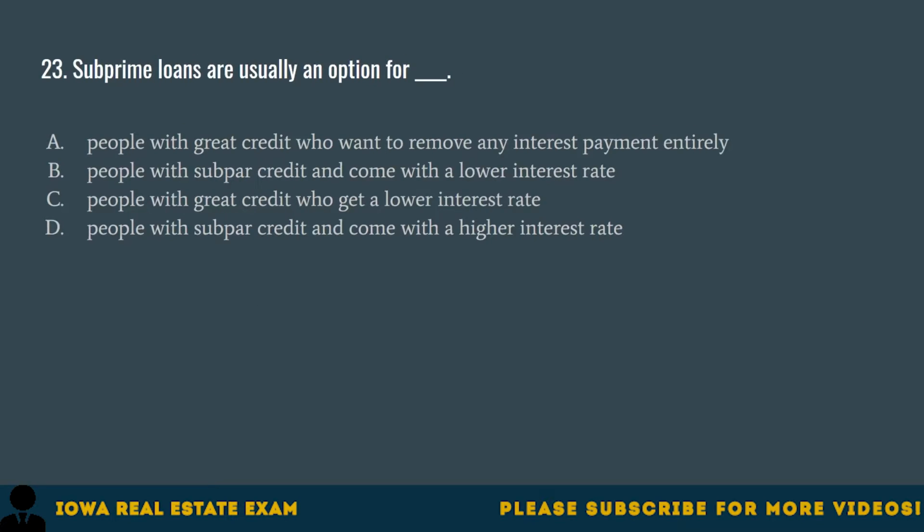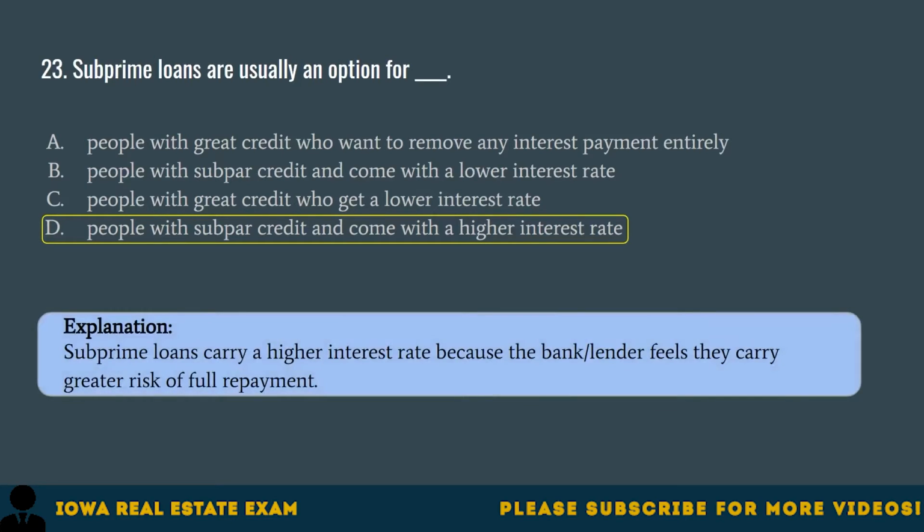Question 23. Subprime loans are usually an option for A. People with great credit who want to remove any interest payment entirely, B. People with subpar credit and come with a lower interest rate, C. People with great credit who get a lower interest rate, D. People with subpar credit and come with a higher interest rate. The correct answer is D. People with subpar credit and come with a higher interest rate. Subprime loans carry a higher interest rate because the bank or lender feels they carry greater risk of full repayment.